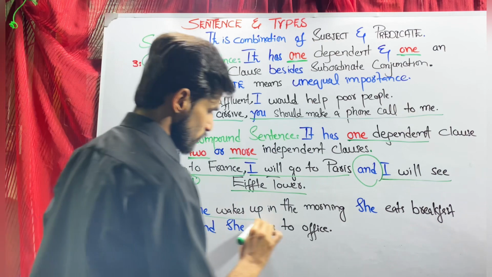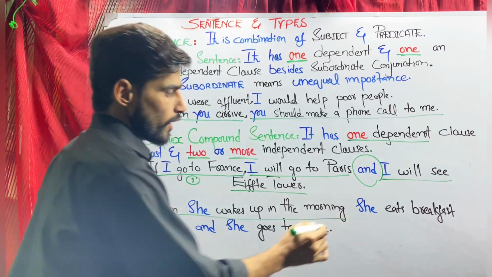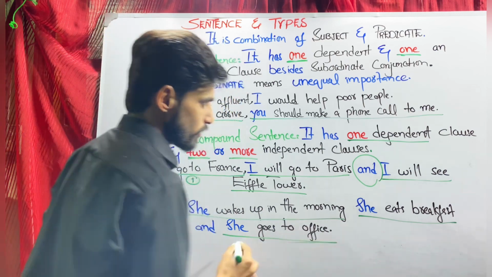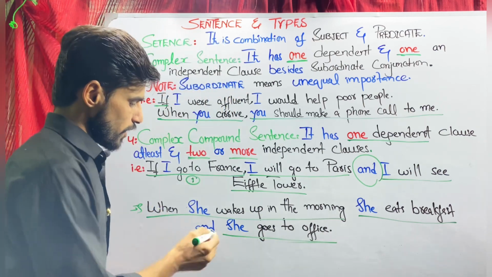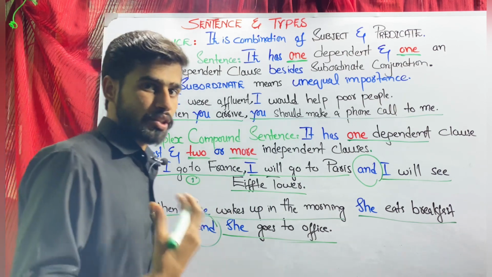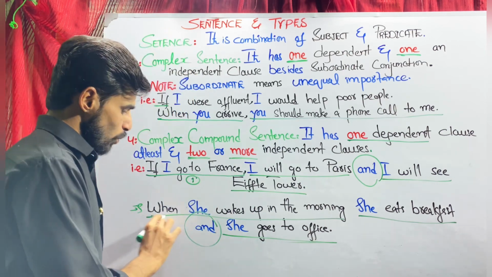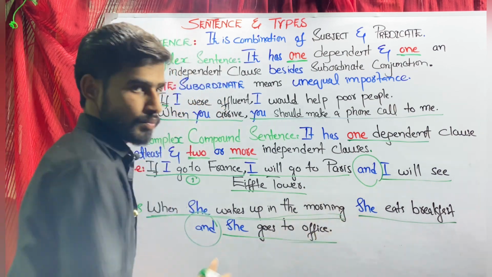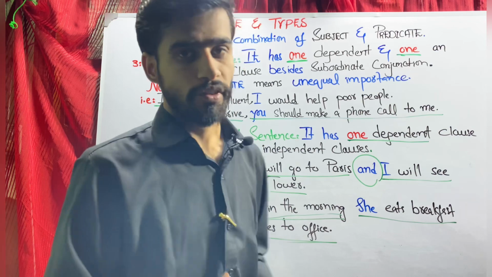Here you may see this one is a dependent clause, this one is an independent clause, and at the end an independent clause as well, and here you can see a connector. So a complex compound sentence is a sentence that has one dependent clause and two independent clauses.